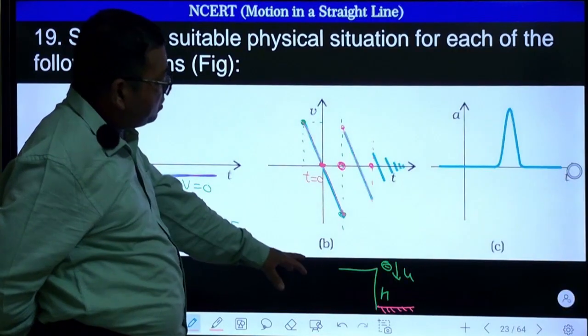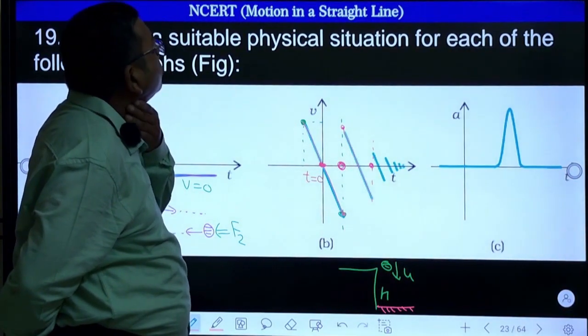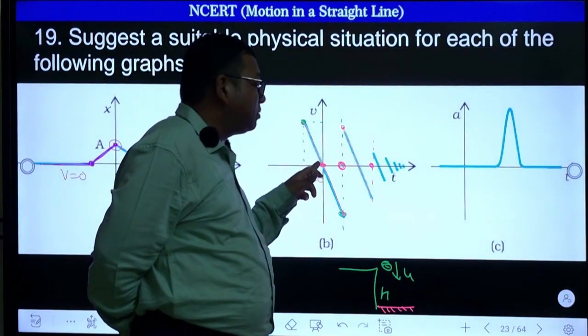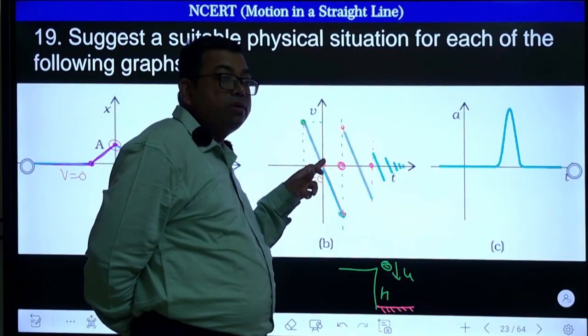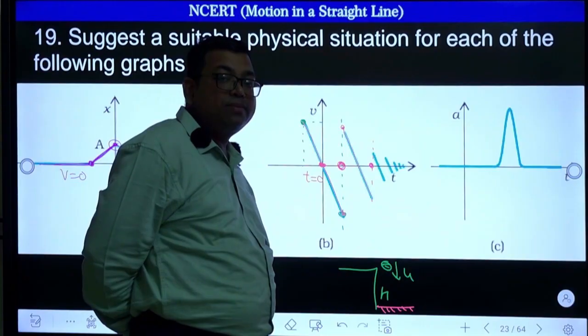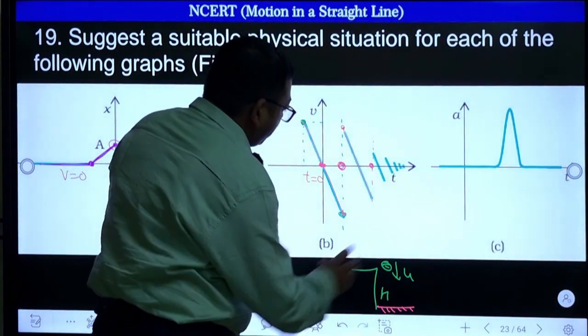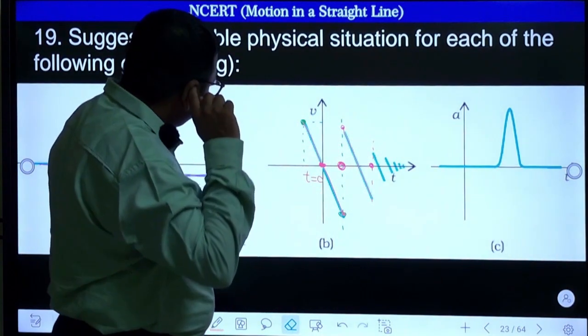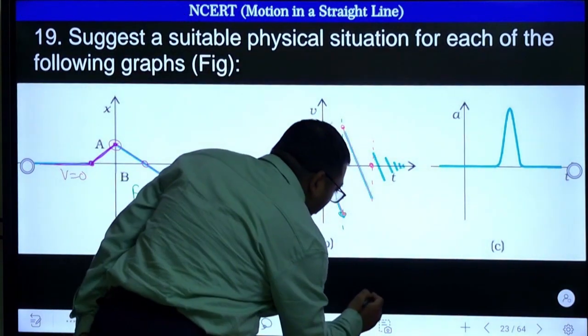So which case? Are we drawing the correct case or the wrong case? Think about it. Because at this point the velocity is becoming zero. Definitely during a collision, the velocity just before and just after does not become zero. So we need to think a little bit more. This graph we cannot take. So what we can do, we can think like this.